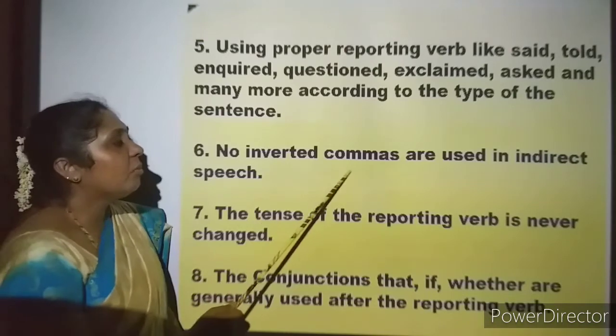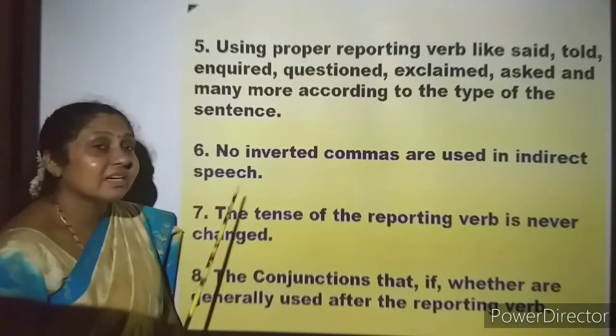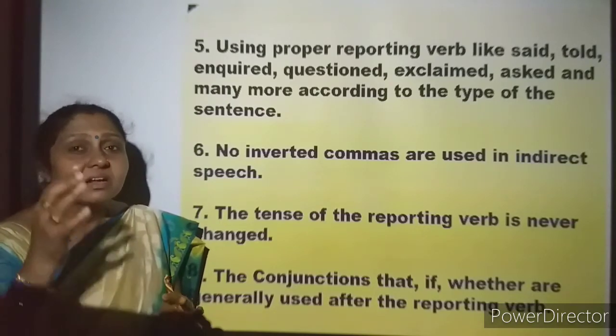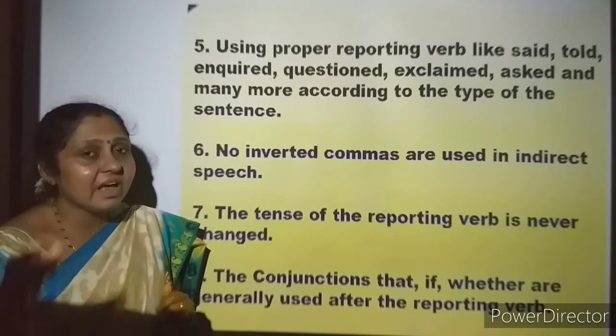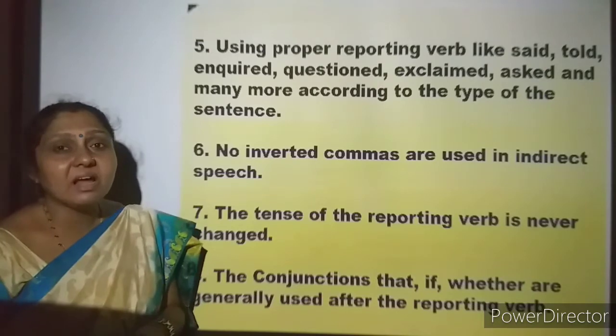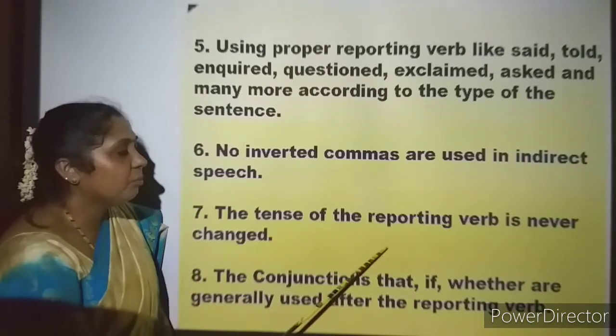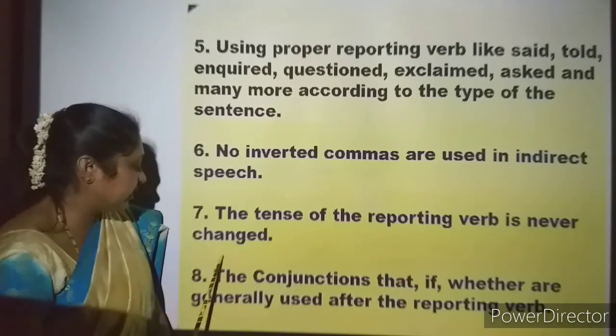No inverted commas are used in indirect speech. When you write the sentence in indirect speech, the inverted commas are removed. The tense of the reporting verb is never changed.